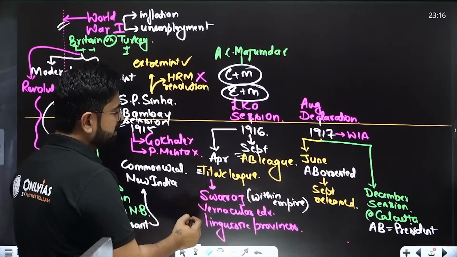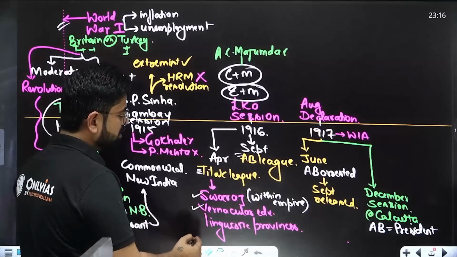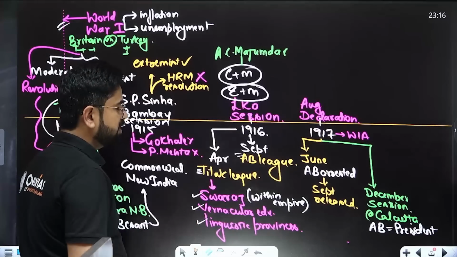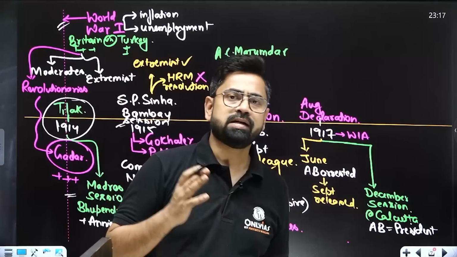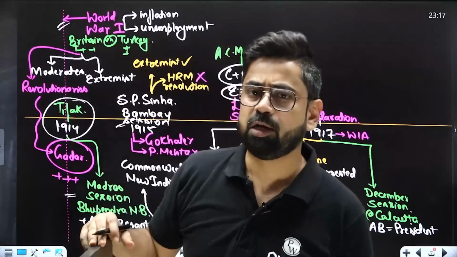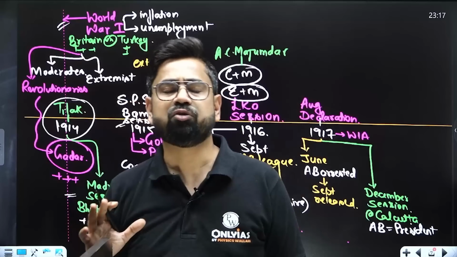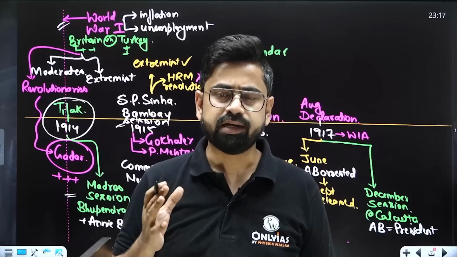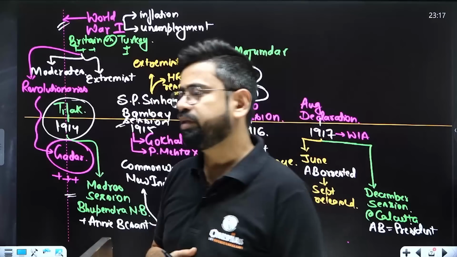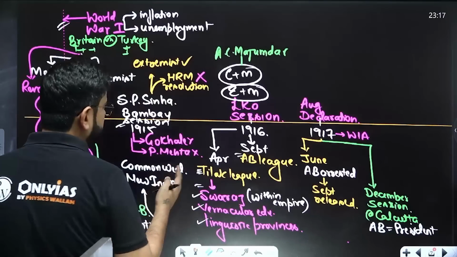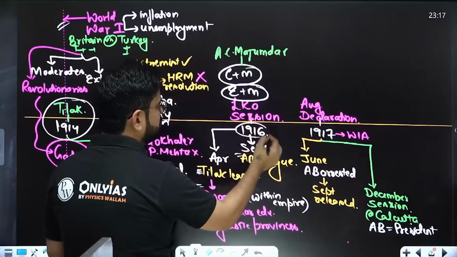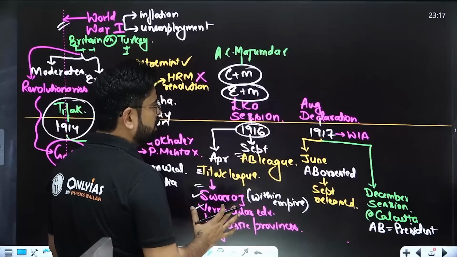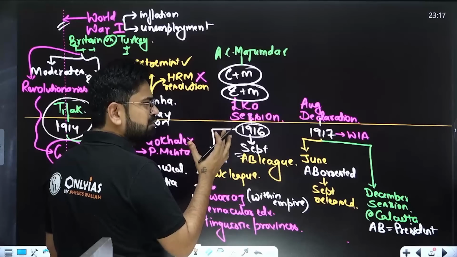Now, the main demands of Tilak's League are Swaraj, vernacular education and linguistic provinces. The main idea is Swaraj. But here Tilak has clarified that this Swaraj is within the empire, not outside the empire. He is not asking for independence over here. He has very clearly stated that this Swaraj is within the empire. Why is he doing so? Basically, he wants to get back into the Congress.